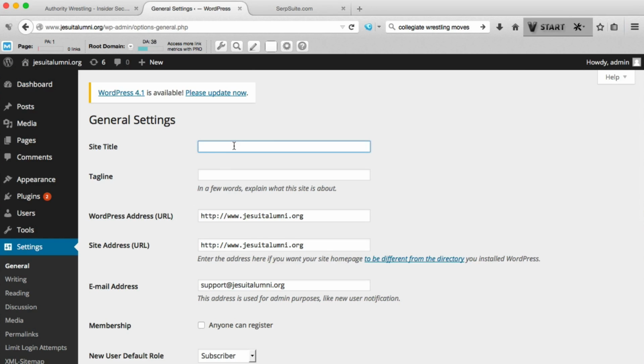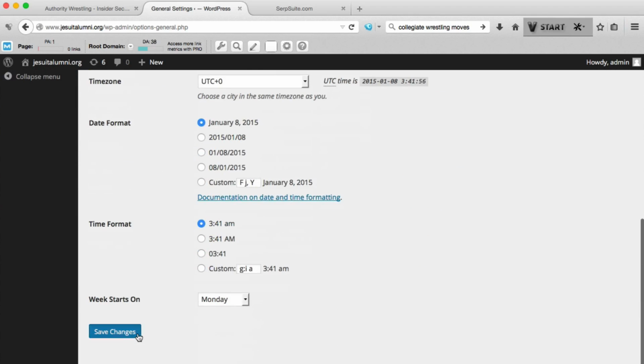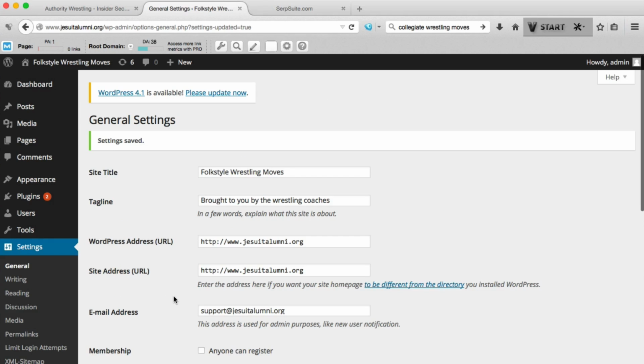site title and tagline. So what I'm going to do is for the site title, I'm going to type in folk style wrestling moves, brought to you by the wrestling coaches. Just making something up, I don't know, but the point is, we're putting wrestling in the site title and wrestling moves as well. Since we're going to be linking to a page about moves, that's not too important, but basically, we're theming this PBN site about wrestling very quickly.